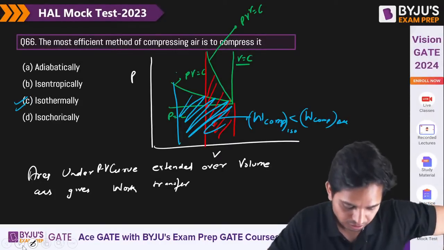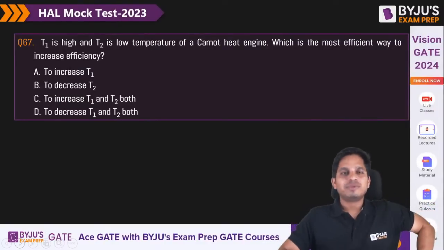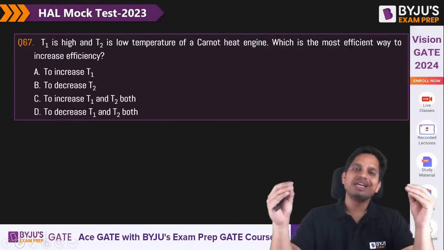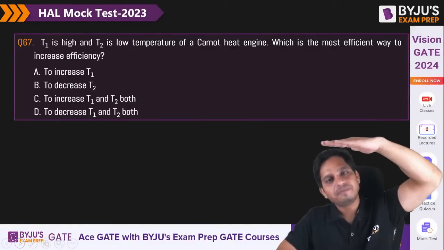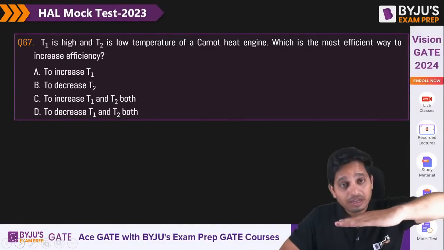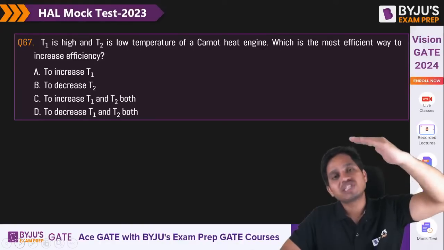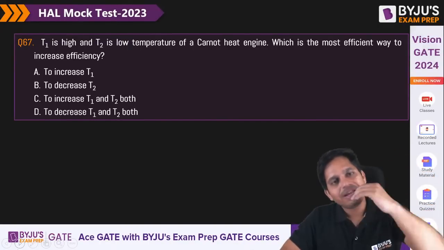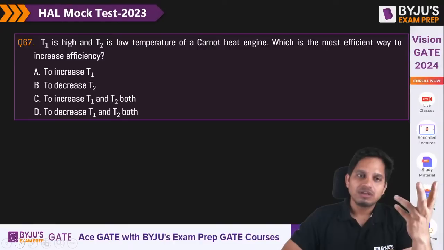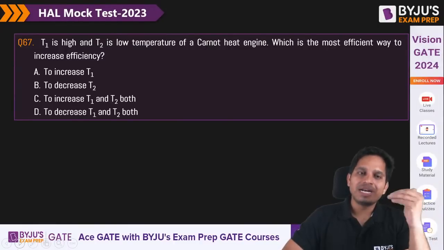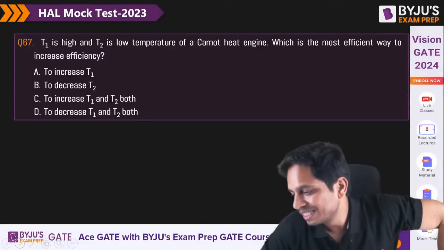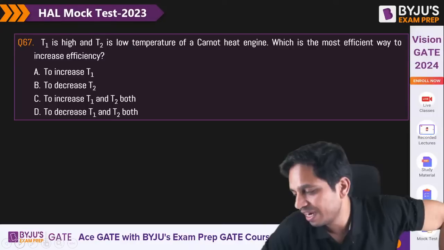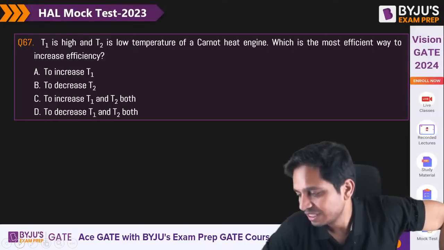Okay, chalo. 67. Now this is something that you all should know. What is the most efficient way of increasing efficiency of a Carnot heat engine? Increasing T1, decreasing T2, or you can say increasing source temperature, decreasing sink temperature, or doing both, I mean increasing both or decreasing both. 67 A, B, C, D. What is the right answer? 67.